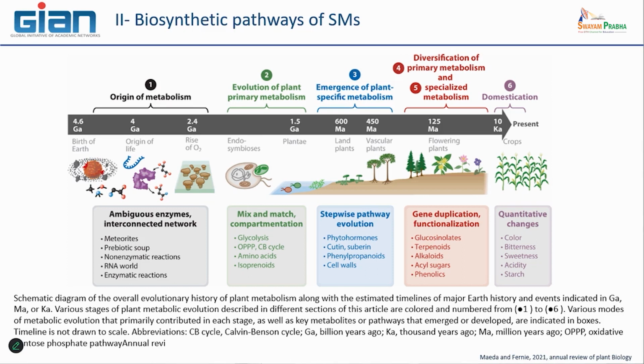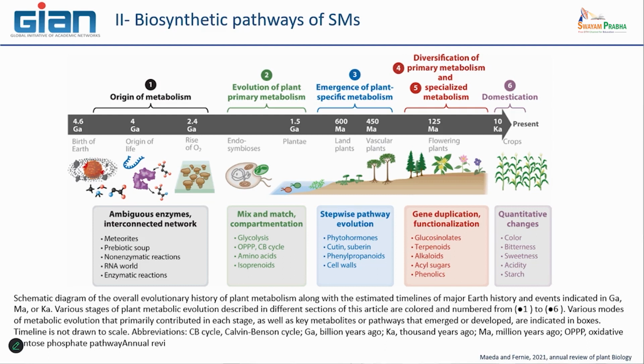And after that, from these first cells that were mainly involved in the evolution of primary metabolism, we have seen that with terrestrialization, when the plants became terrestrial plants, they diversified their metabolism, as I said before, with the emergence of specific ones.